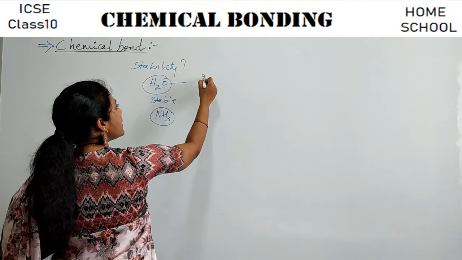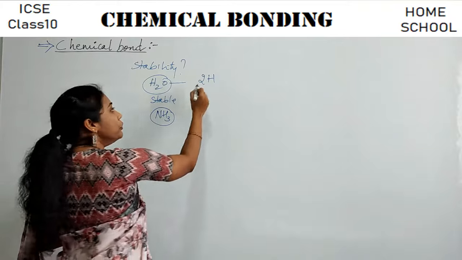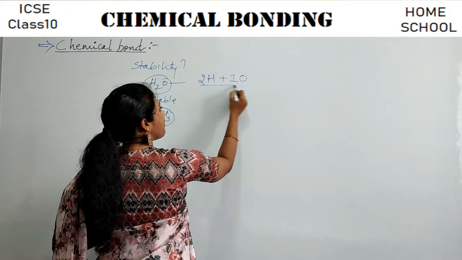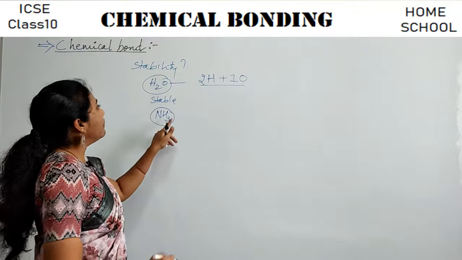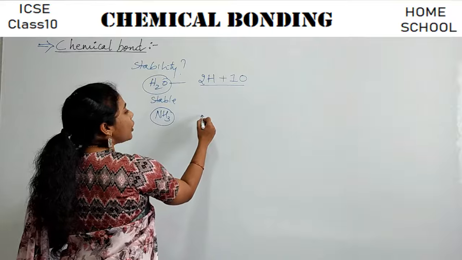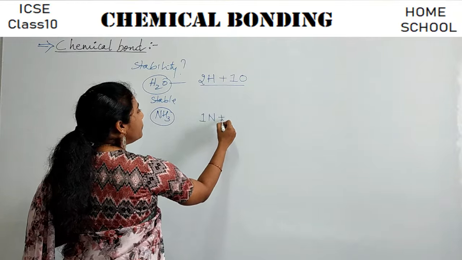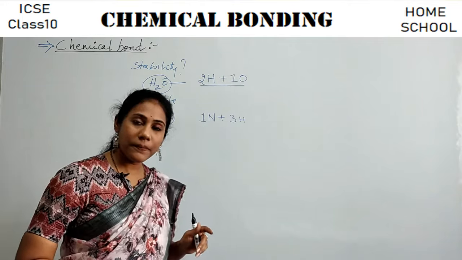The water has formed by the combination of two hydrogen atoms and one oxygen atom, isn't it? In a similar way, ammonia has formed by the combination of one nitrogen atom with three hydrogen atoms, isn't it?